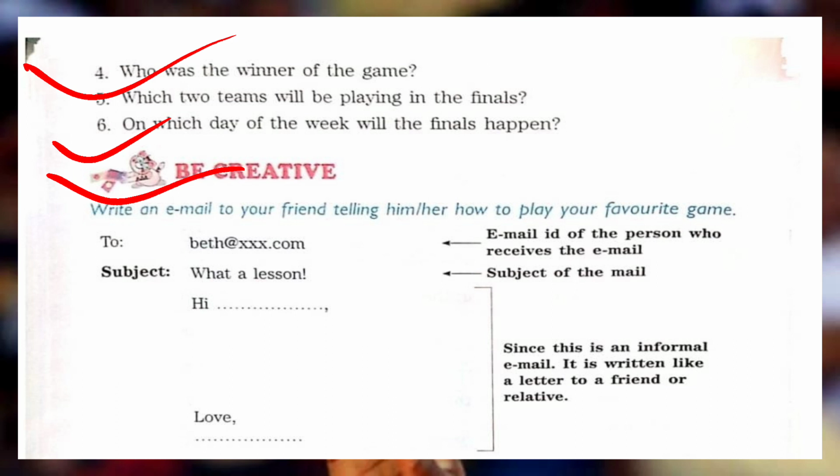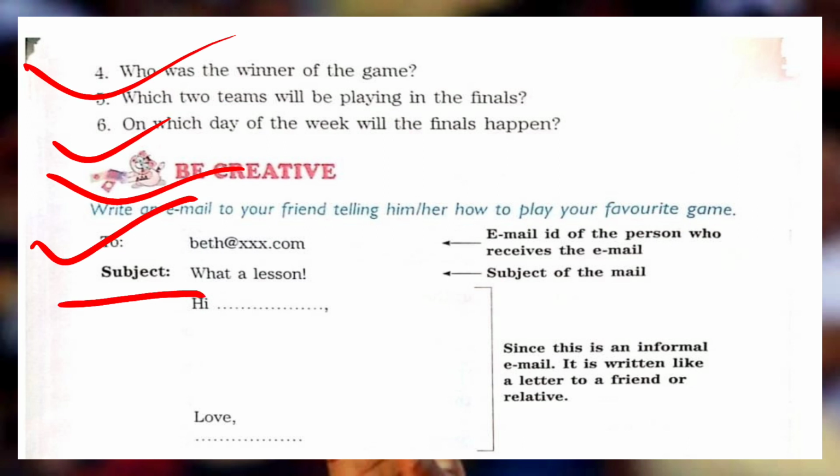So here, what you have to keep in your mind when you are writing an email: first of all you have to write the email ID of the person whom you are writing to. All right, जिसे आप लिख रहे हो सबसे पहले आप उसका email ID लिखेंगे. For example, if you are writing to me, then you have to write down my email ID. Okay, then the subject of the mail.